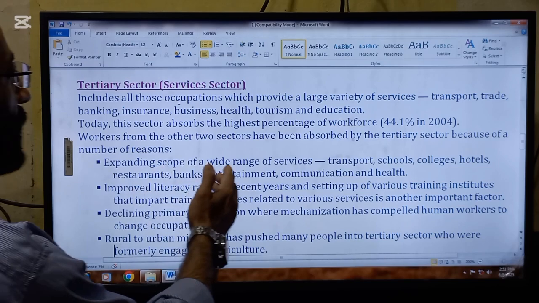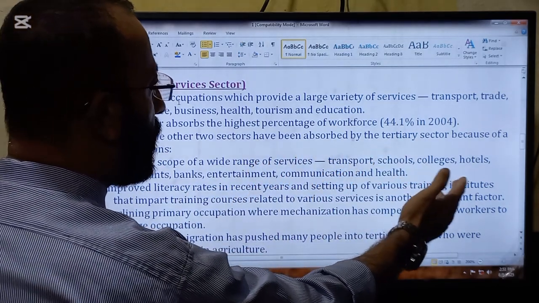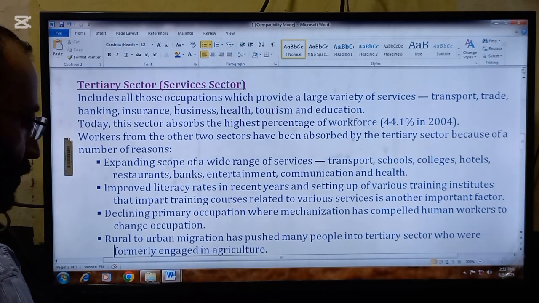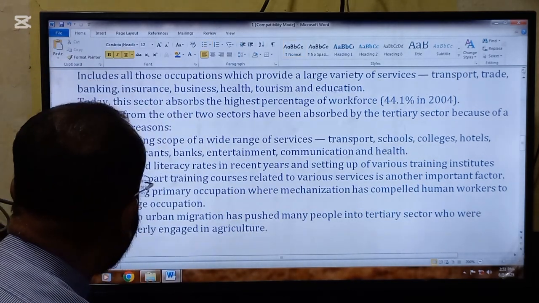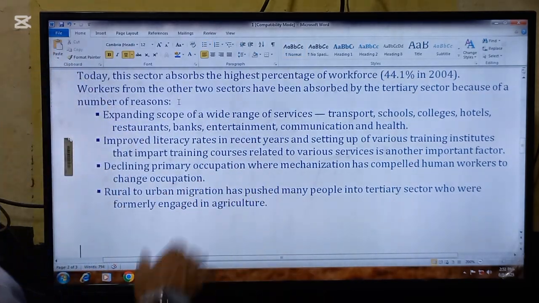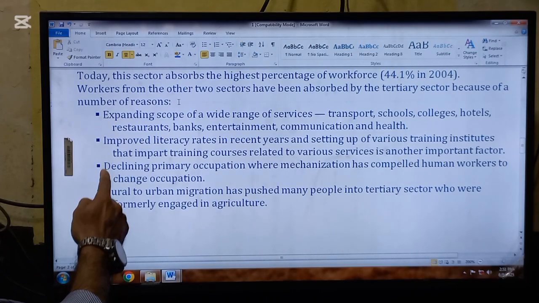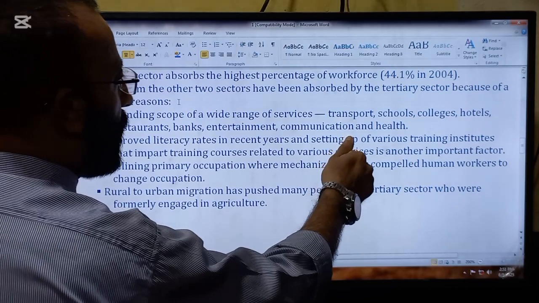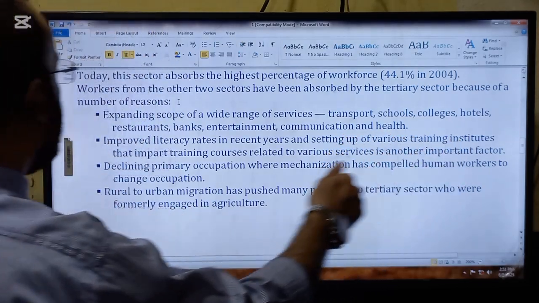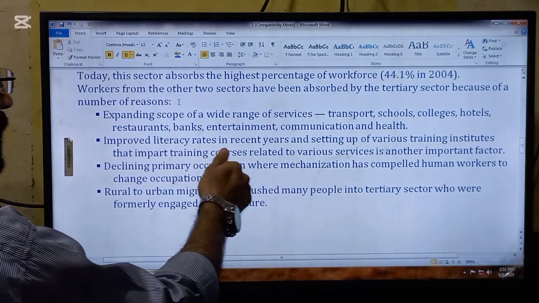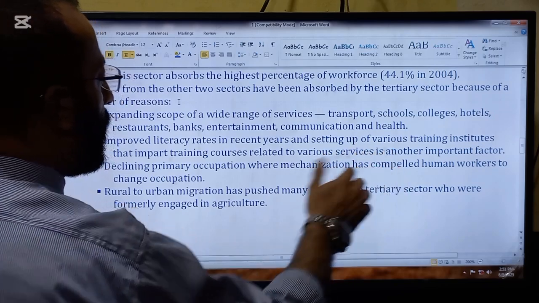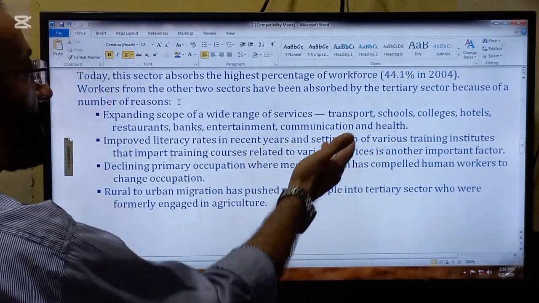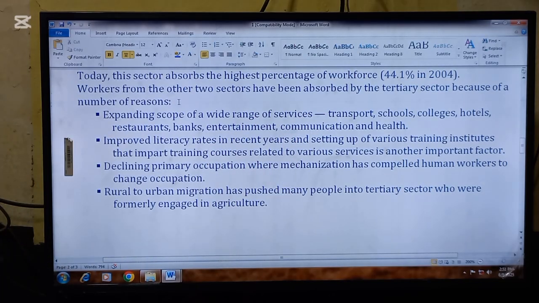Workers from the other two sectors have been absorbed by the tertiary sector because of a number of reasons. So these are the reasons which we are going to discuss, due to which a lot of workers are absorbed in the tertiary sector. First reason is the expanding scope of a wide range of services: transport, schools, colleges, hotels, restaurants, banks, entertainment, communication, and health. So these things have big scope. That's why a lot of persons are being absorbed in this sector.